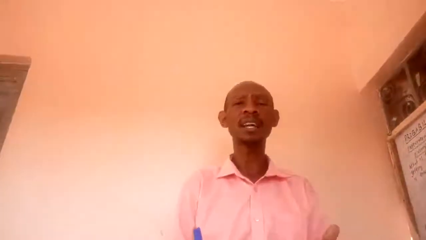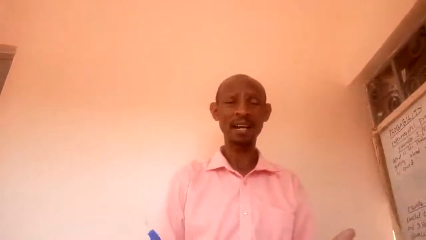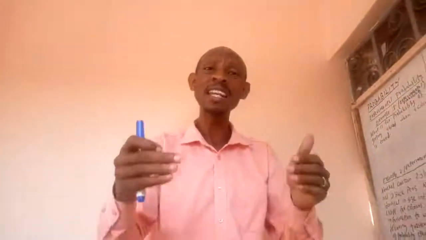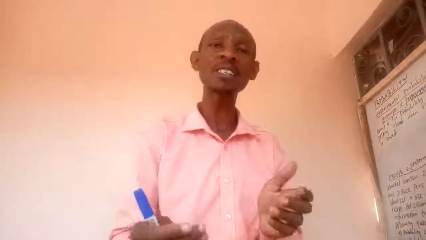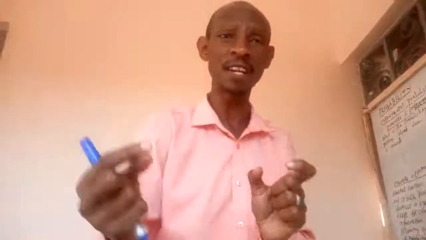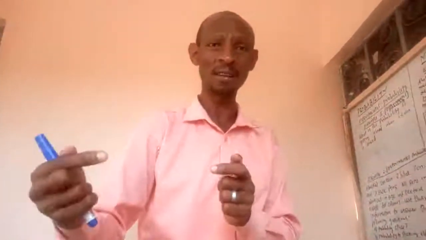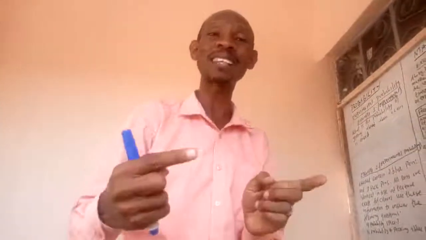What about the independent event? An independent event refers to the type of event where the occurrence of one event does not influence the occurrence of the other one.